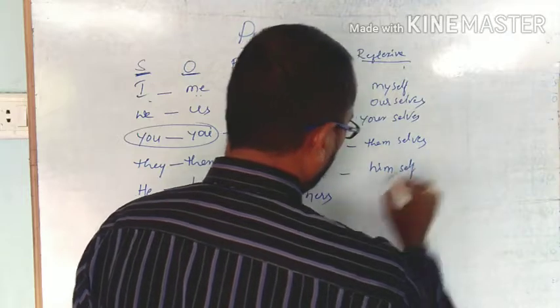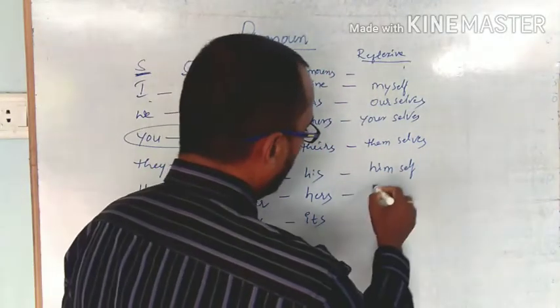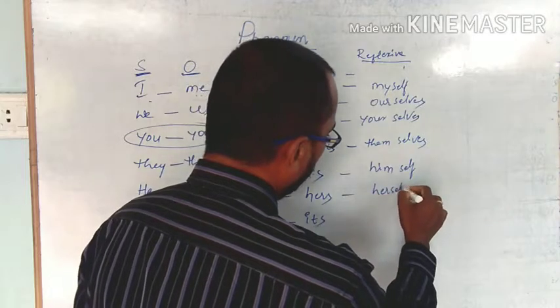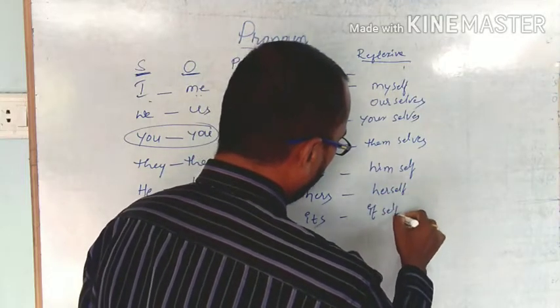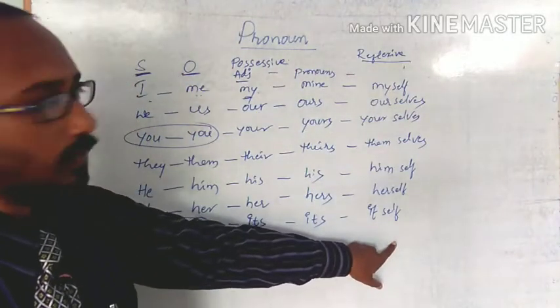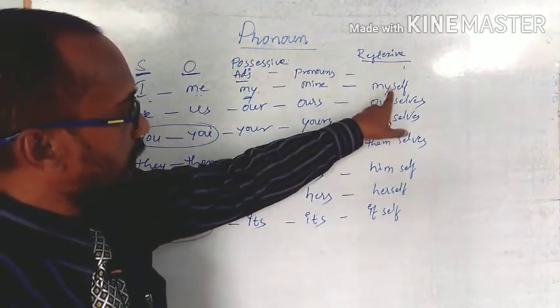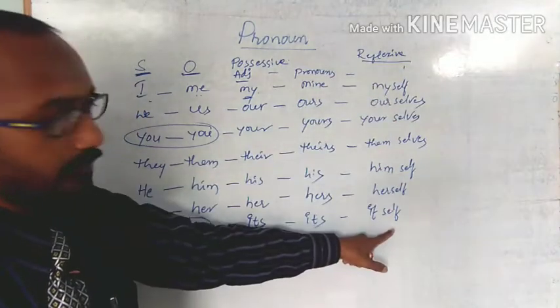Himself means singular, so that only we have to use himself. Again herself, it, itself. These are the reflexive pronouns, which have self forms.